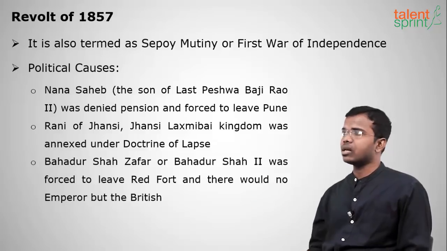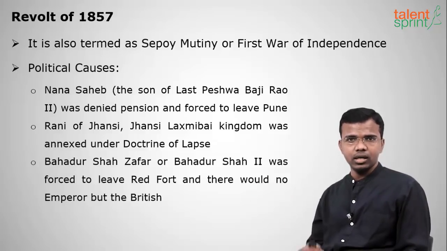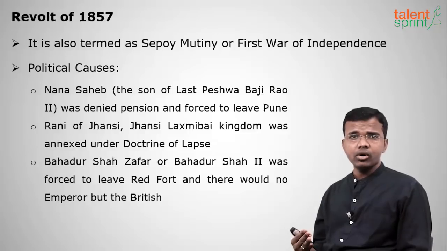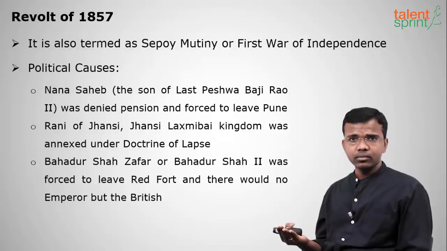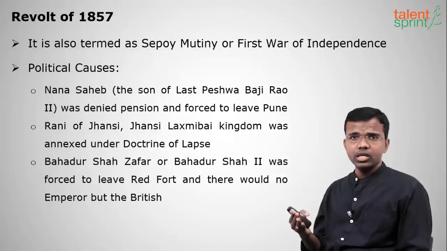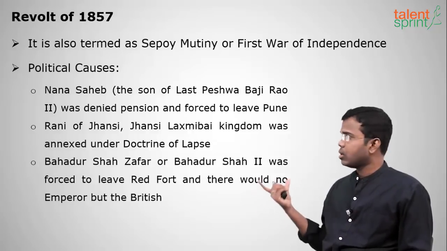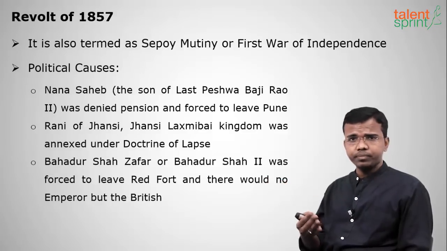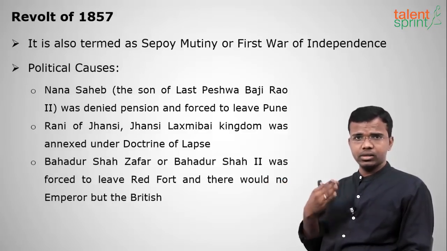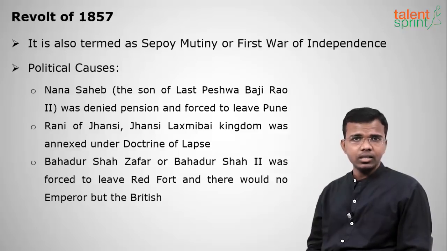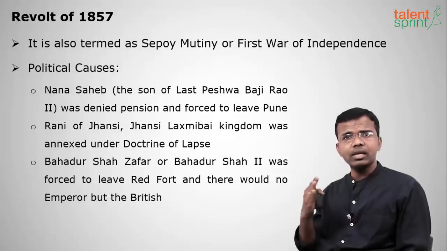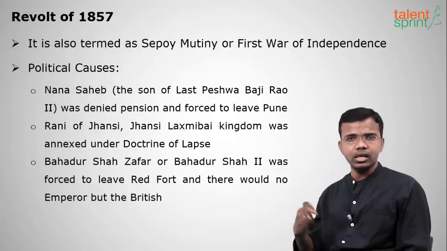And the second one was Rani of Jhansi, Lakshmi Bai. She was angered because her adopted son was unable to take up the throne after her husband. She wanted her adopted son to take up the throne of Jhansi. Whenever there is no actual son or legal heir, the kingdom will be annexed by the British under the doctrine of lapse, which was framed by Lord Dalhousie. So Jhansi would be annexed under the doctrine of lapse, and this angered Rani Lakshmi Bai.